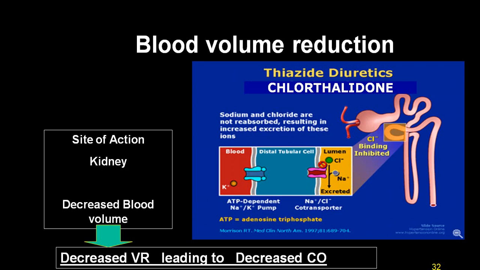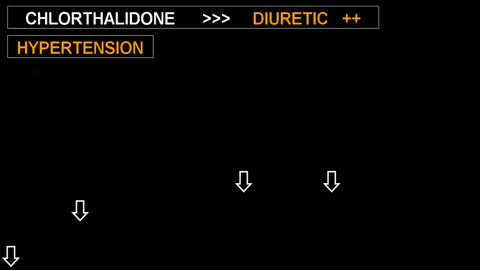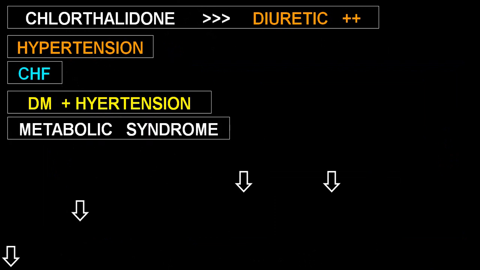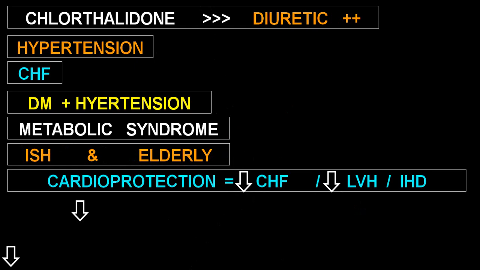Chlorthalidone has a little advantage because it has dual action, like vasodilatation, plus it reduces blood volume. So it is one of the drugs of choice for hypertension, congestive heart failure, diabetes with hypertension, metabolic syndromes, isolated systolic hypertension, elderly individuals, and cardioprotection, because it reduces congestive heart failure, it reduces LVH, and it is also beneficial in ischemic heart disease.